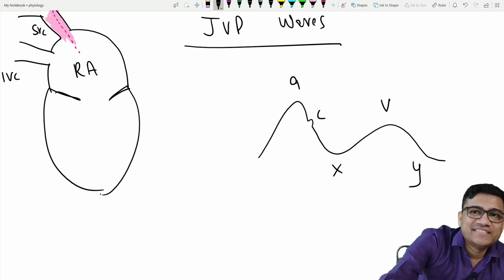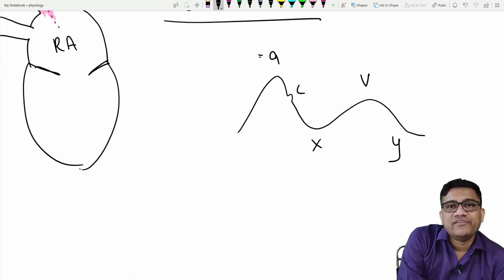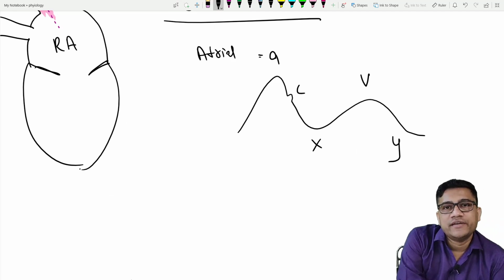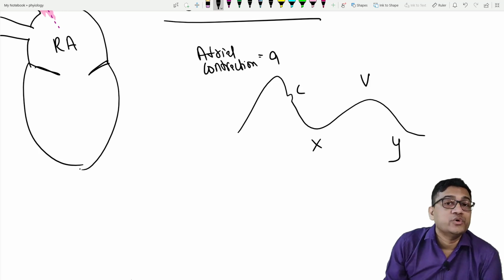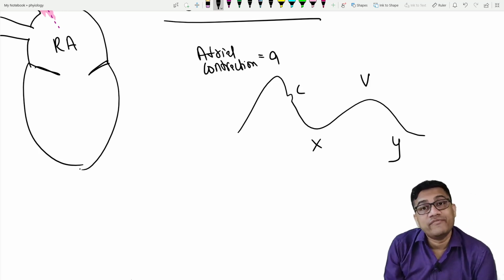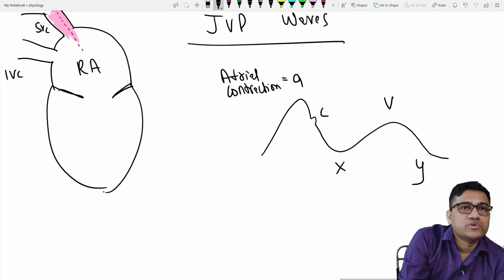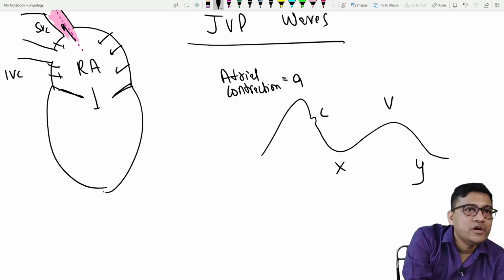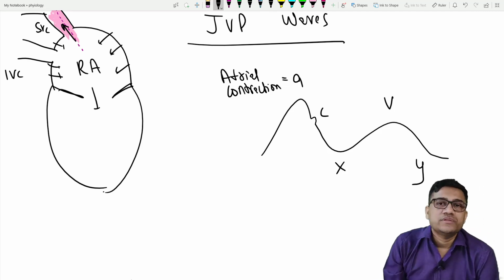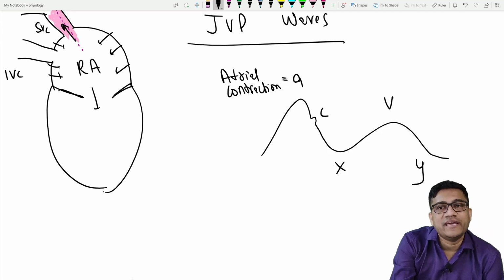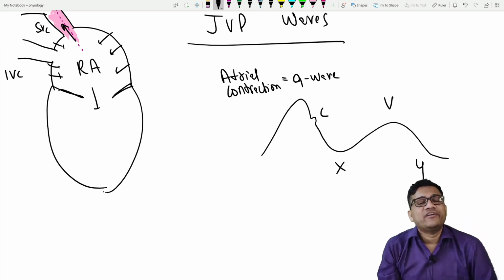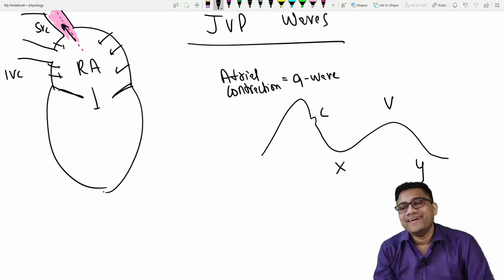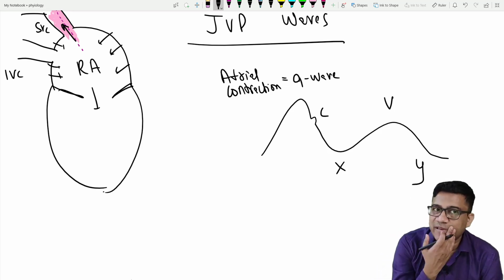First is A. A is atrial contraction, or atrial systole. When the atria contract during late ventricular diastole filling, it will create pressure. Let me show the diagram. As the atria contract, they push blood down and some blood is pushed upward toward the jugular vein. That's why it causes an increased pressure. It causes the A wave. So what is the A wave caused by? Atrial contraction. Are you clear now?